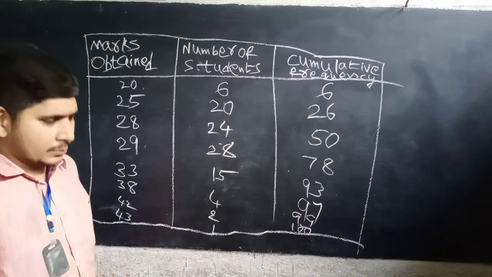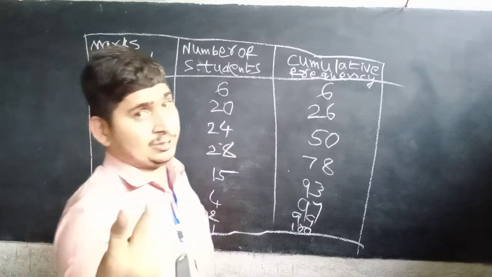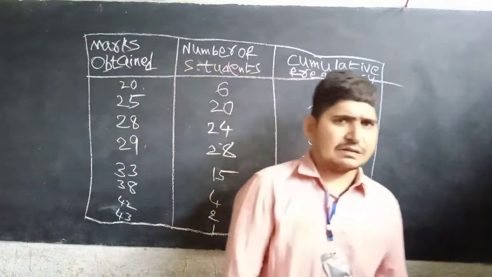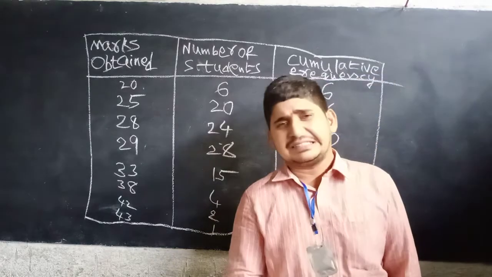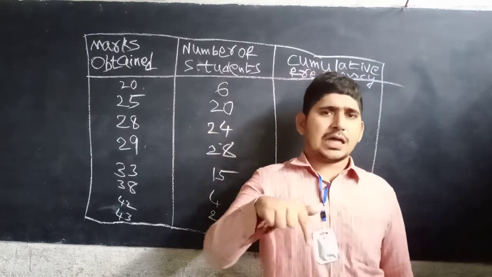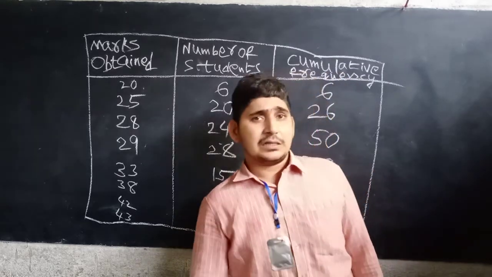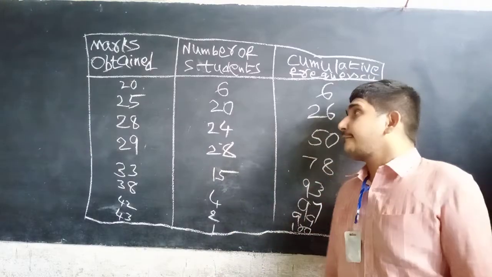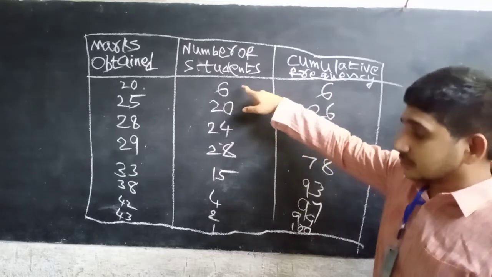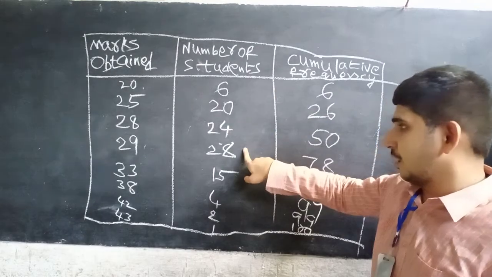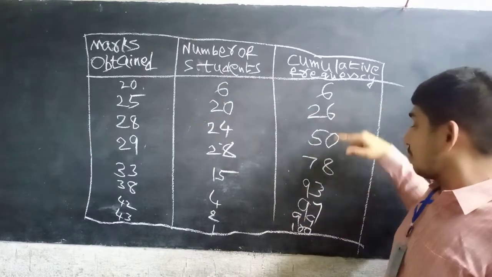Now, cumulative frequencies are of two different types: less than cumulative frequency and greater than cumulative frequency. In less than cumulative frequency, we add the frequencies of all the classes from top to bottom.